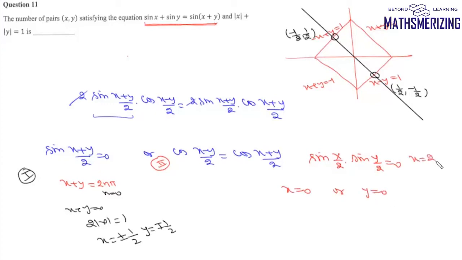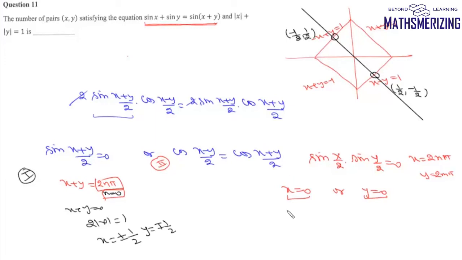Now even though the general solution is x equals 2n pi or y equals 2m pi, we have only considered the values when x is 0 and y is 0, because in case of pi or 2 pi, there will be no point of intersection between the two graphs. And the same way here also, we have just considered n equals 0. For n equals 1 or minus 1, it will be a line which is parallel to the sides of this square, but it won't intersect this square.